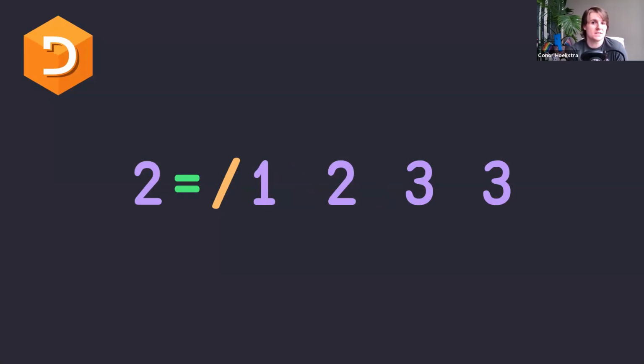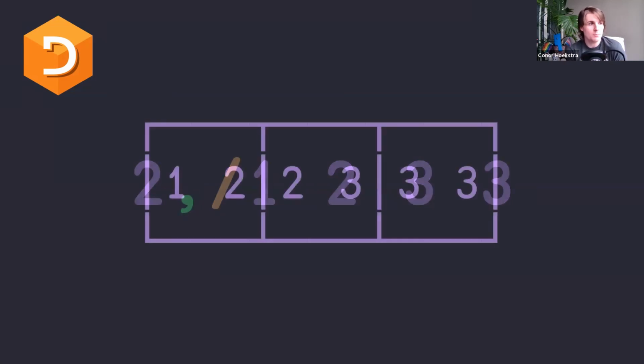And the best way to visualize this is to first replace the equal sign with a comma, which is catenate, which means it's going to catenate the pairs of elements. So if we do 2 comma reduce 1, 2, 3, 3, we're going to end up with a nested list of sublists where each list is the adjacent elements to each other. The first sublist is 1, 2, the second sublist is 2, 3, and the third sublist is 3, 3.